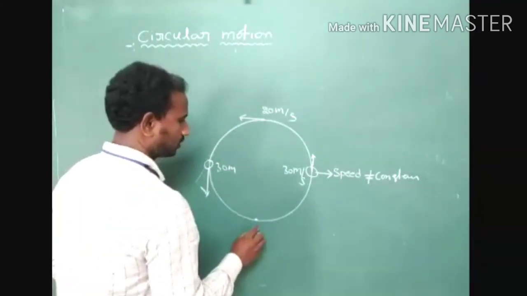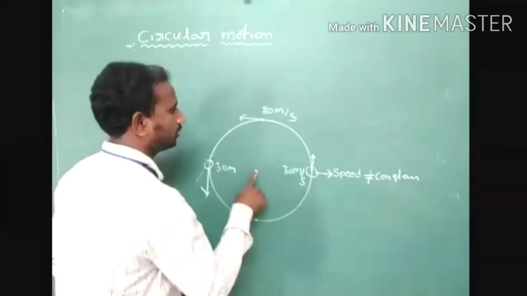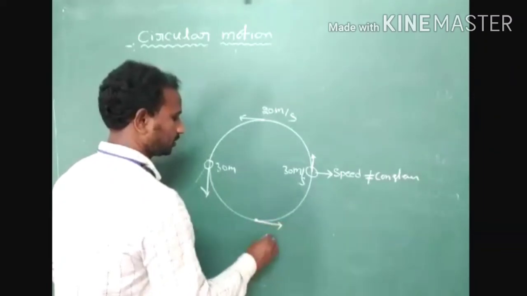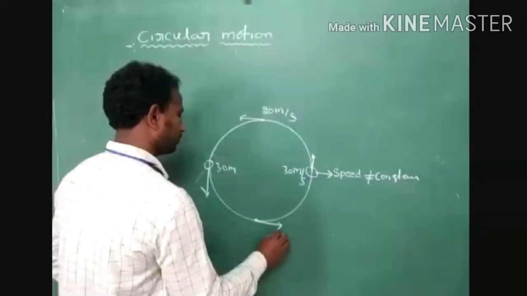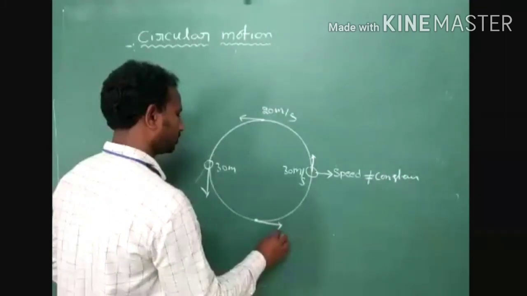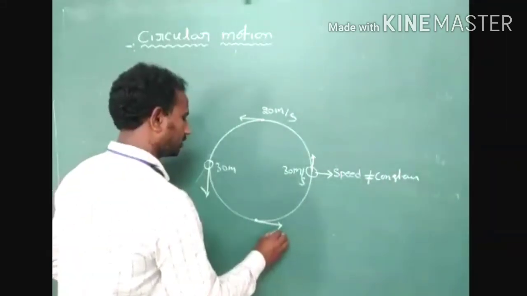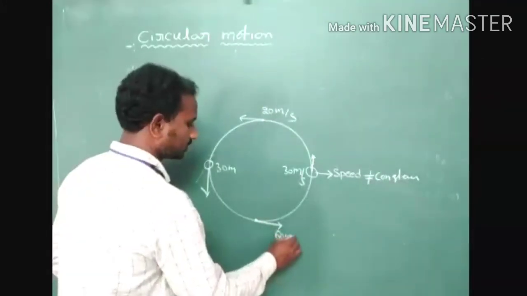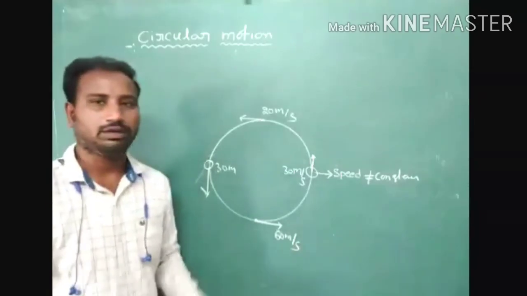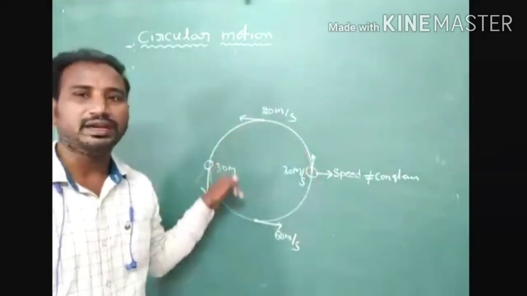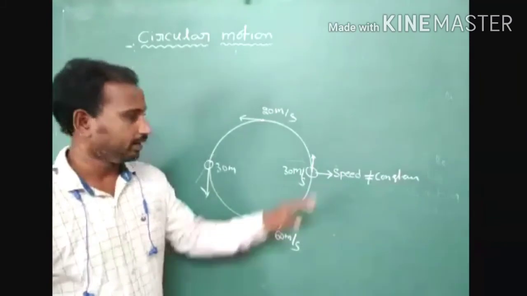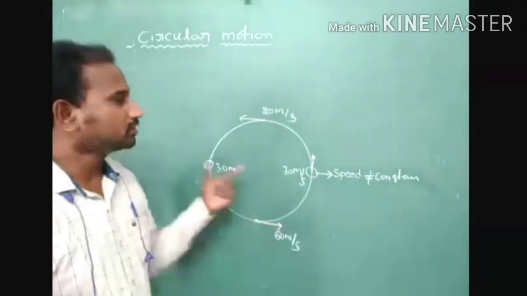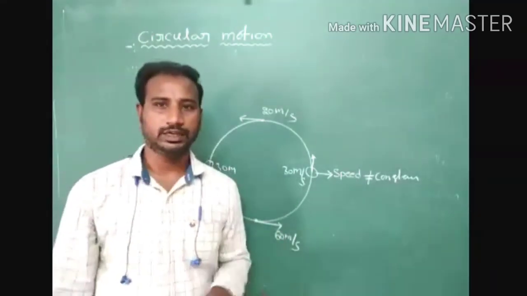Here, 20 is equal to maybe something we have to consider, 5 times 5 root g. We have to consider 30 under 60 meter per second. In these 4 observation points, the body maintained different speeds in the circular path. Because of that reason, this motion is called non-uniform circular motion.